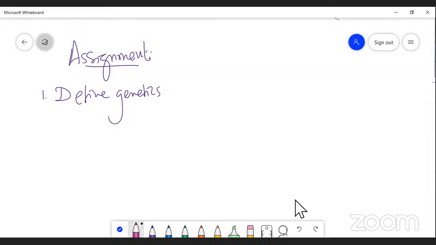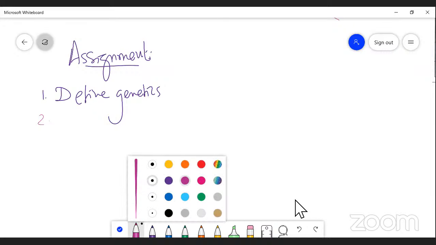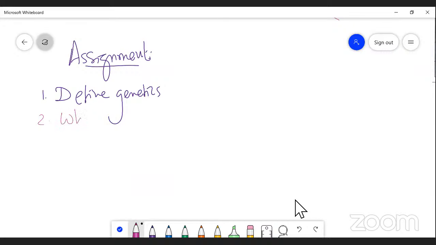Second one: what is variation? Third question: write about the types of genetics.